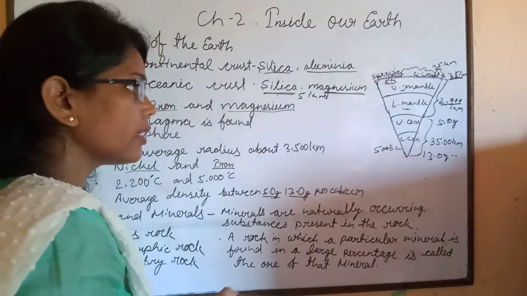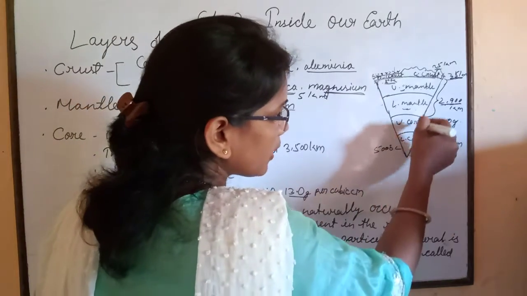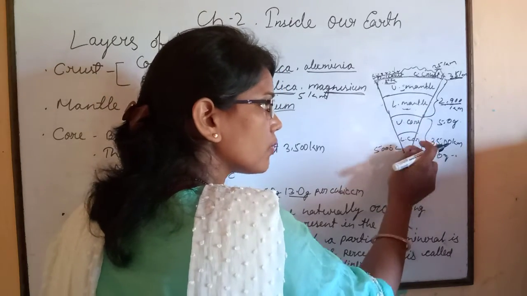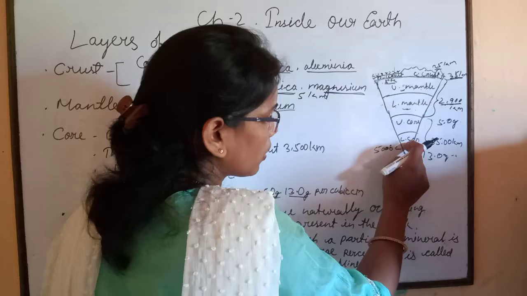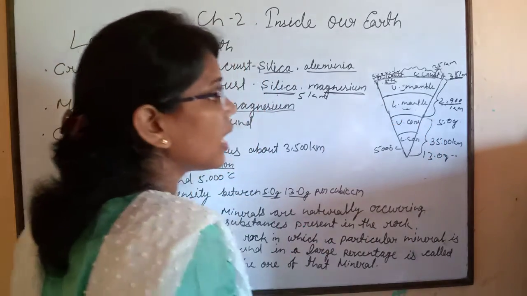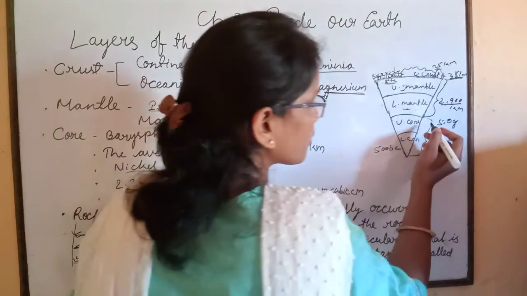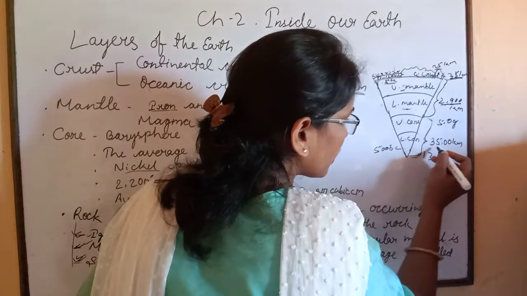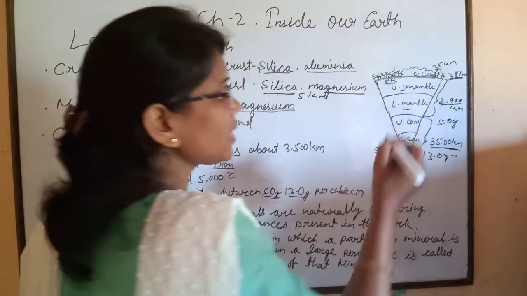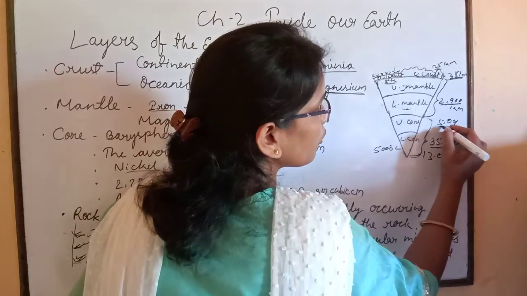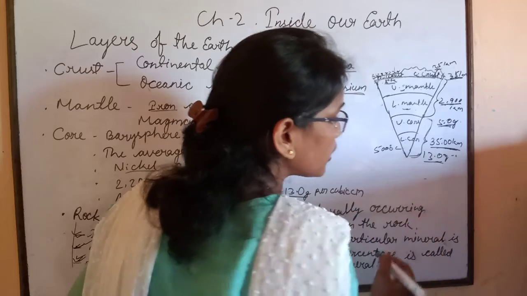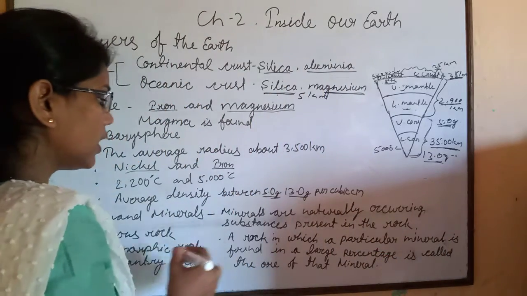Then next is the core. The core is also further classified into upper core and lower core, or we can say inner core and outer core. The average radius of the core is 3500 km, and the density of the core is 5.0 gram per cubic centimeter to 13.0 gram per cubic centimeter.